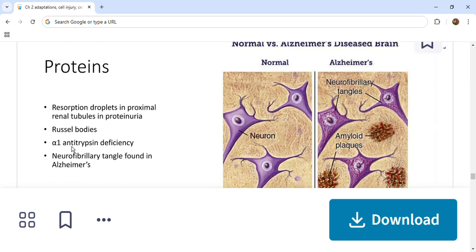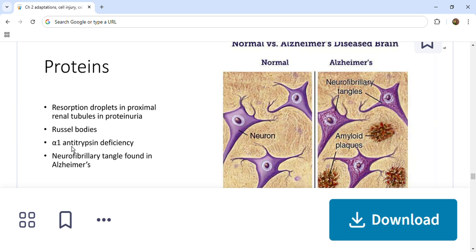The proteins usually accumulated in our cells are normally secreted proteins, but they may be produced in excessive amounts. So that is the first point, reabsorption droplets in proximal renal tubules.